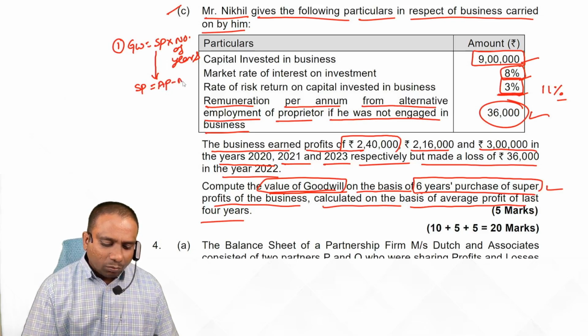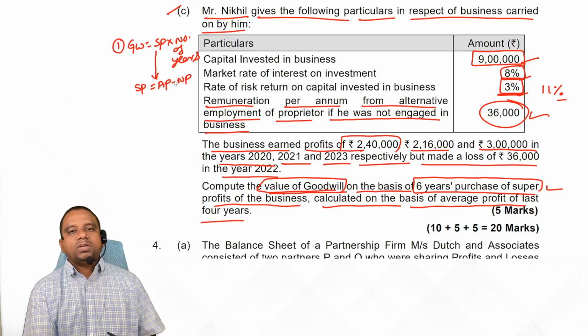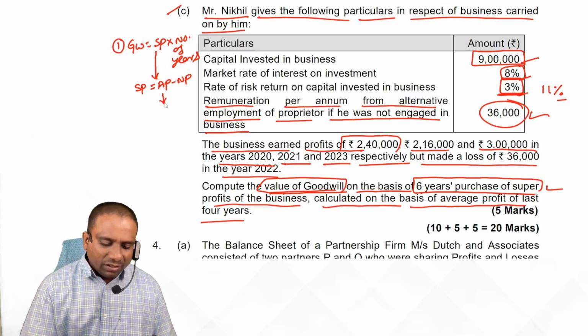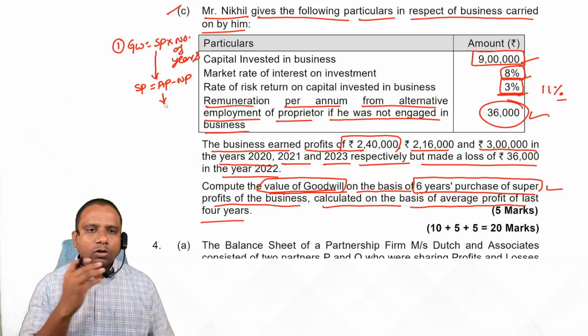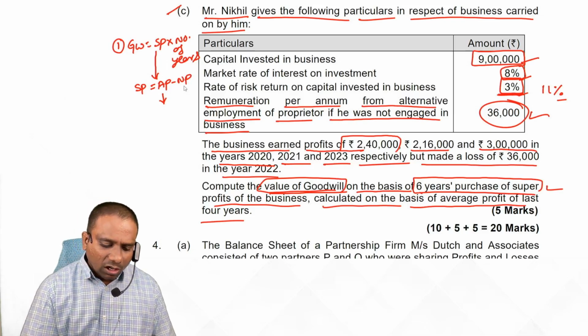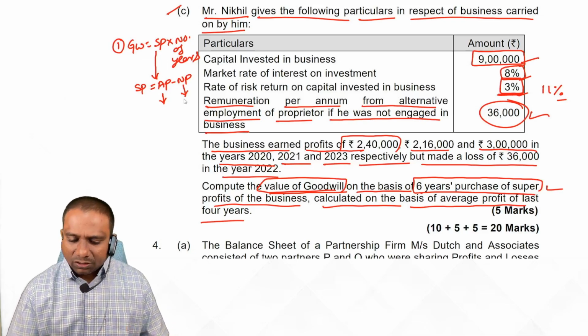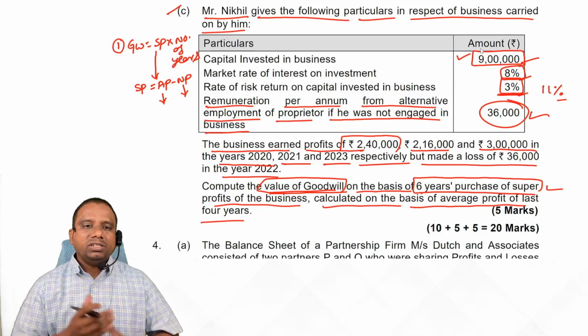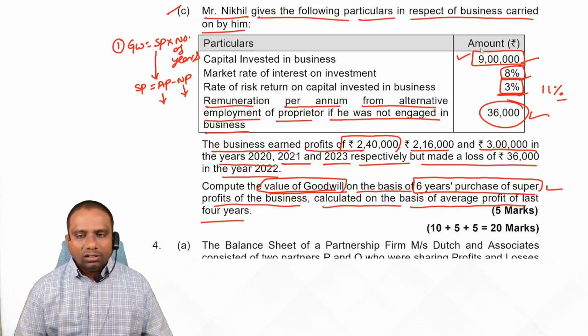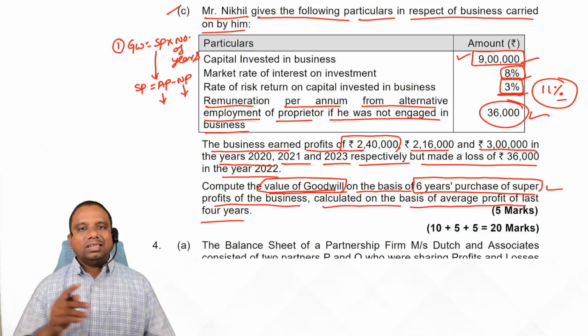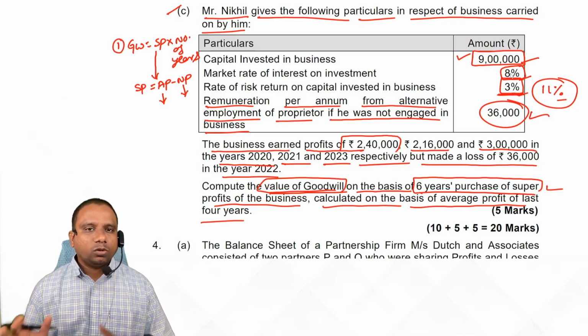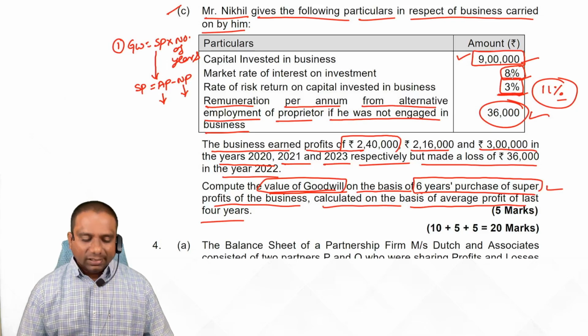Average profit minus normal profit. Average profit means your business profit. Normal profit means normally in each industry we earn normal profit. That means I have invested 9 lakh rupees in the business. On that, generally how much percentage do I have to earn? 11%. That is my normal profit. Is it clear, students? Yes.